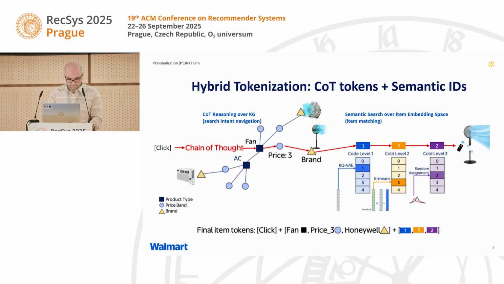Let's zoom in a little on the hybrid tokenization with an example. On the left, you can see the COT reasoning over a knowledge graph. If a user clicks on a fan, for example, our system traverses the knowledge graph to extract chain of thought. For instance, product type is fan, price band is 3, and the brand is a specific name. These become explicit tokens to reconstruct the item search navigation. In application, we could use a product knowledge graph, search query taxonomy, or even a platform layout map to reconstruct the navigation. On the right, we do semantic search over the item embedding space.